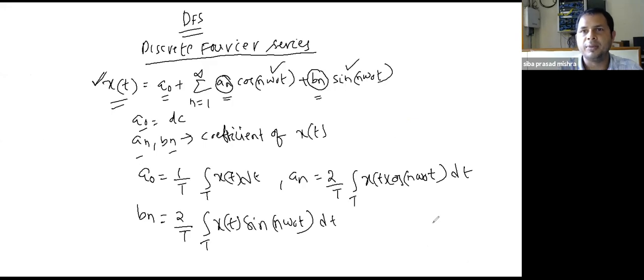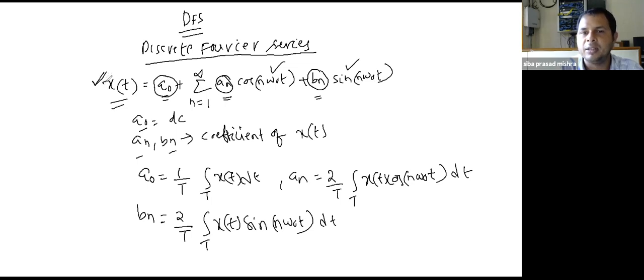So we started with the discrete Fourier series, just for review. Like the continuous-time Fourier series, any periodic signal can be represented by an infinite sum of sinusoidal signals, that is sine or cosine signals, where an and bn are the coefficients. This is very, very important. These an, bn and a0 decide the type of periodic signal. The weighted sum of sine and cosine, where an is multiplied by cosine and bn by sine, when taken up to an infinite number of terms, gives a periodic signal.